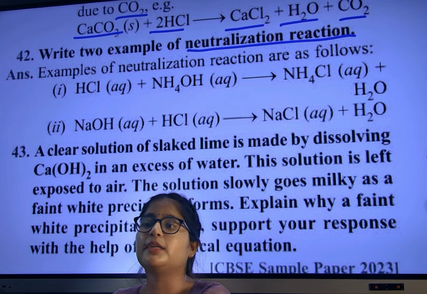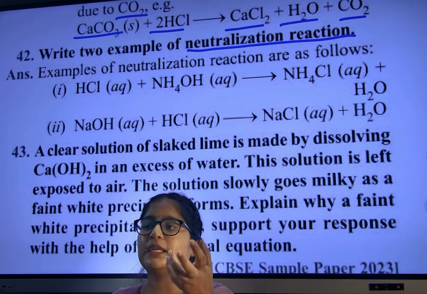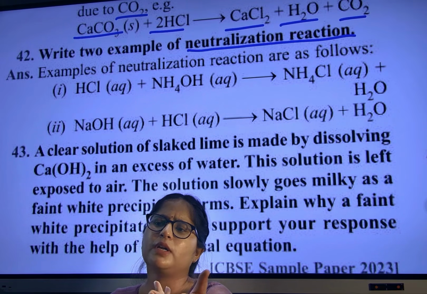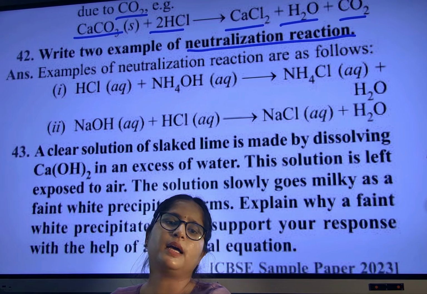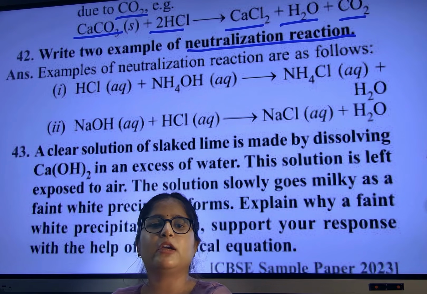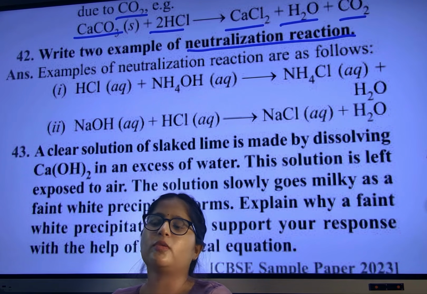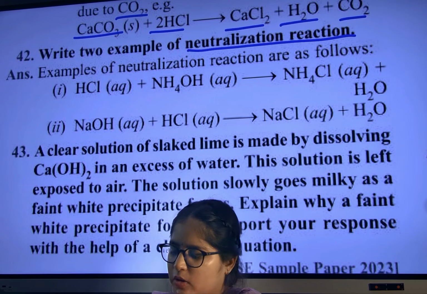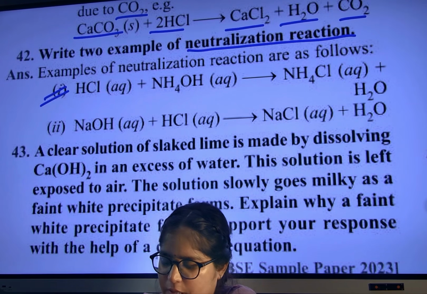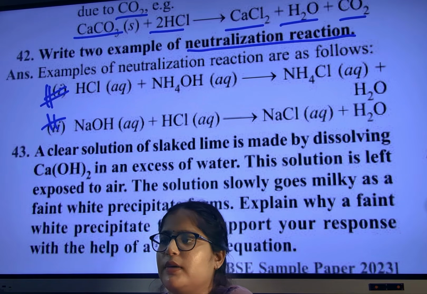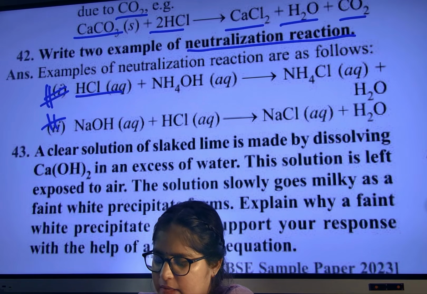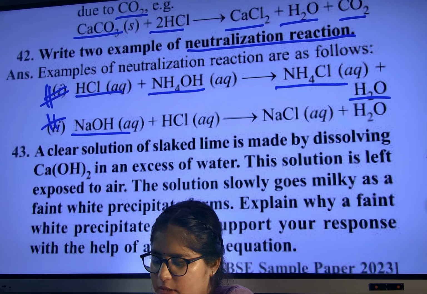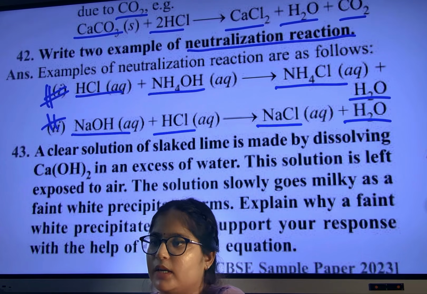That is why the test tube becomes warm. A very common example is NaOH plus HCl, which gives NaCl with water. In neutralization, water is always released. So write these two examples: HCl with NH4OH gives NH4Cl with water, and NaOH with HCl gives NaCl with water.